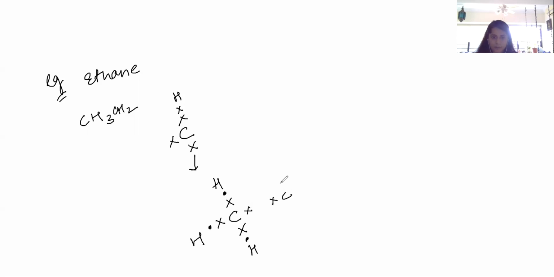Like this. So the cross is representing the valence electrons of carbon, and the dot is representing valence electrons of hydrogen. So if we write in a dash form, we can write like this.